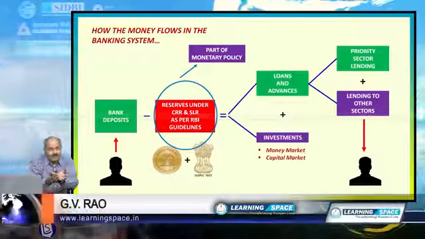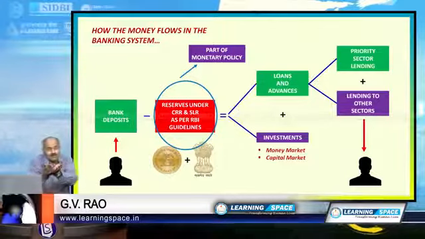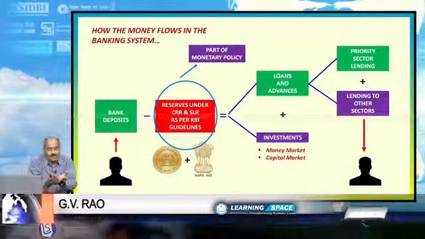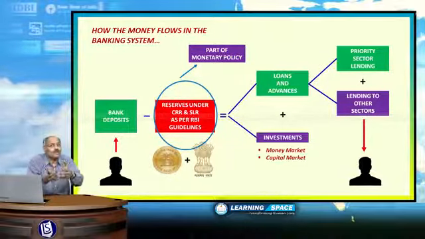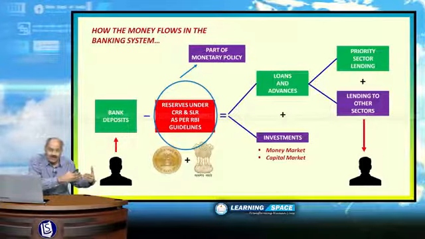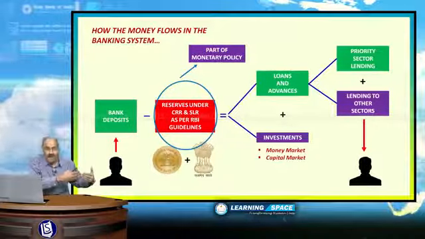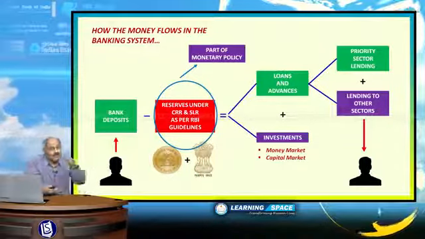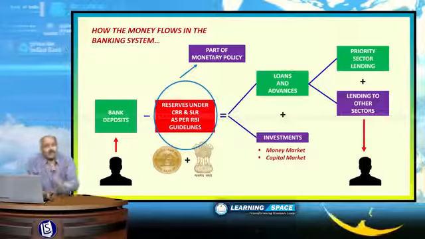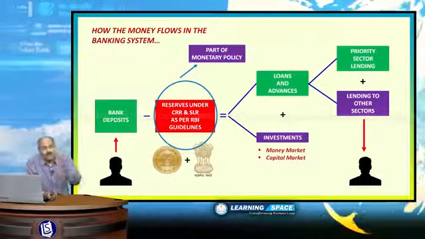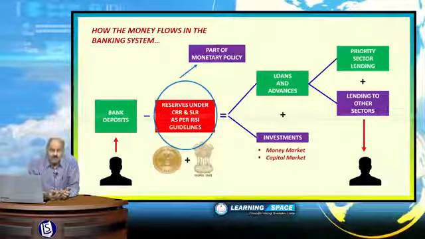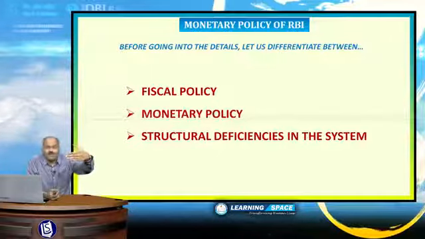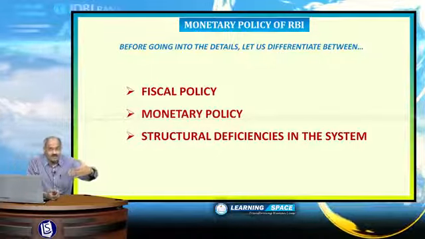All of you are well aware of CRR, SLR, repo rate, reverse repo rate. These are part of monetary policy. That means banks are required to keep certain money aside in bond form or gold form or cash form. That is a part of monetary policy, and we are going to discuss in this class what is meant by monetary policy. Before going into monetary policy, all of you should have a clear idea about what fiscal policy is, what monetary policy is, and what the structural deficiencies in the system are.